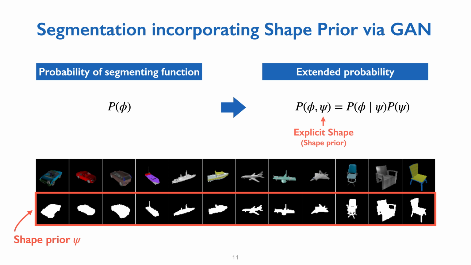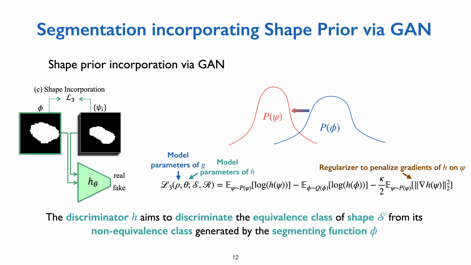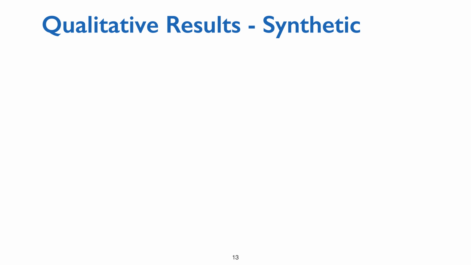The shape to be used as the prior knowledge is represented in the form of binary images. The GAN objective function is used to obtain the optimal model parameters for the discriminator network and the segmentation network with an adversarial training scheme, imposing the shape constraints on the segmenting function.